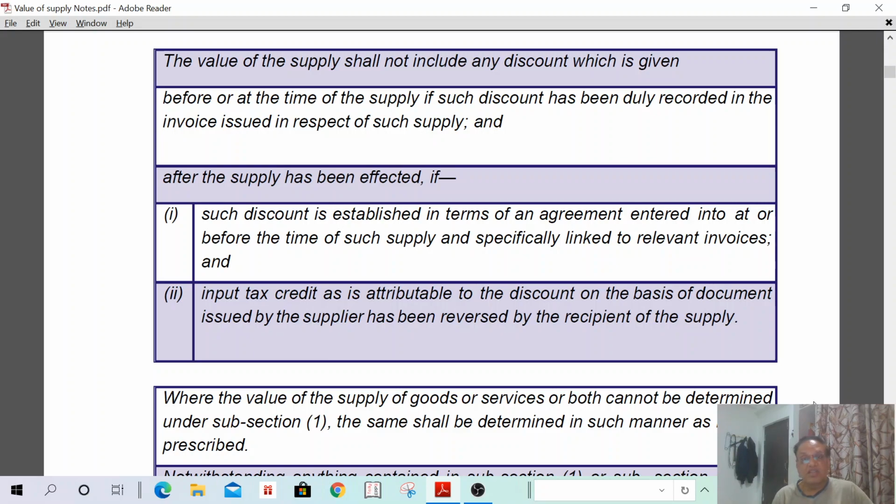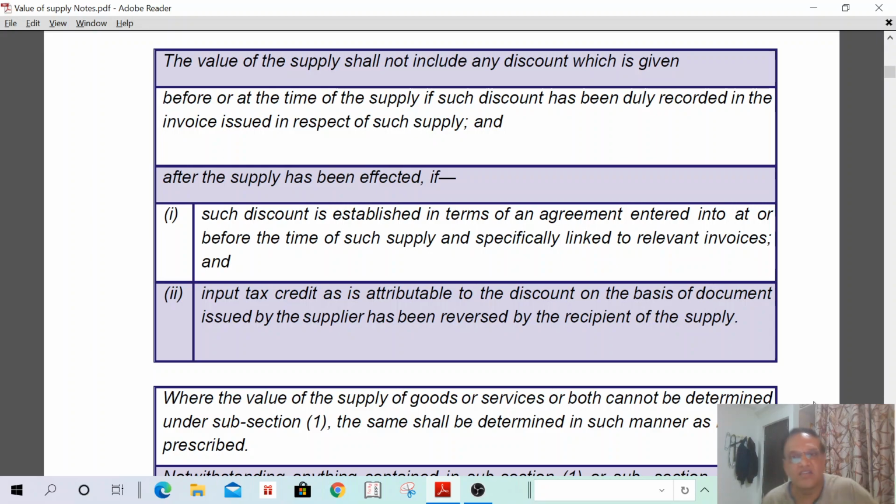But the recipient has to reverse such input tax credit on the purchases made. Already he has taken 1,80,000 input tax credit. How much does he have to reverse? 2%. What is the 2%? 10 lakhs into 2% means 20,000. 18% of 20,000, 3,600. So he has to reverse 3,600. That means he has to reverse the input tax credit on such discounted amount.